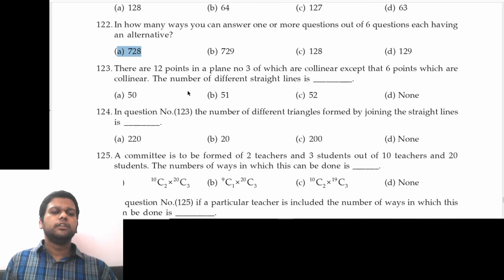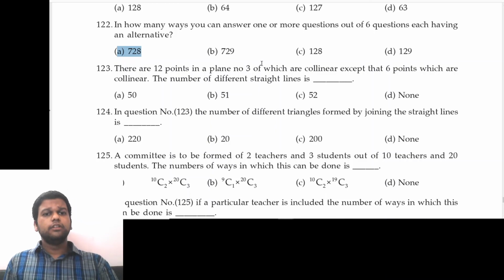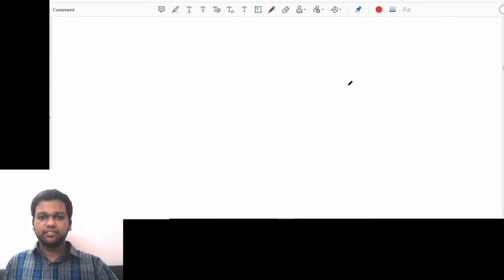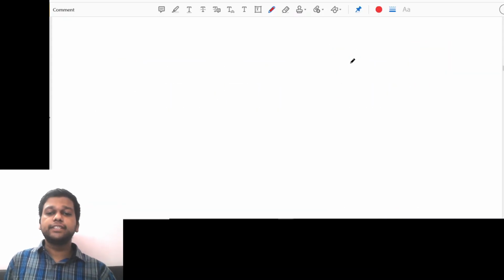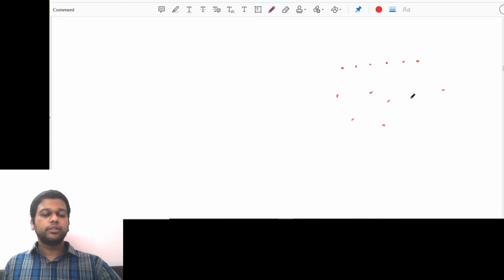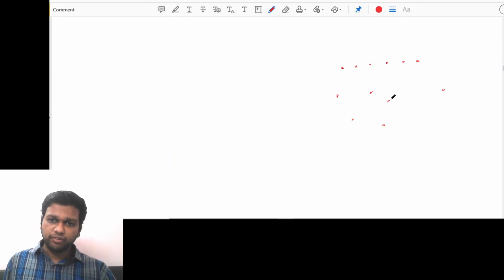Next. There are 12 points in a plane, no 3 of which are collinear, except 6 points which are collinear. So 6 points are collinear, that is what they are saying. The number of different straight lines is. So there are 12 points, out of which 6 are collinear, means on the same line, 1, 2, 3, 4, 5, 6. And the remaining 6 are not on a straight line, 1, 2, 3, 4, 5, 6. They're asking how many straight lines can be formed.